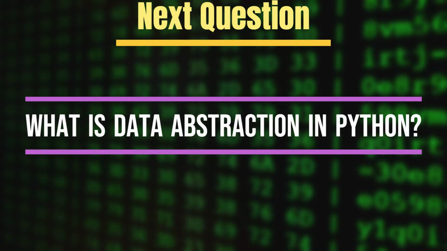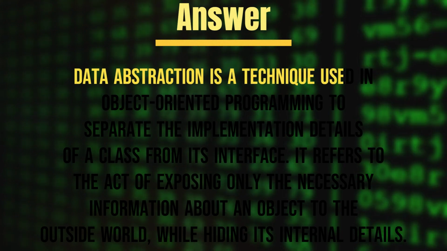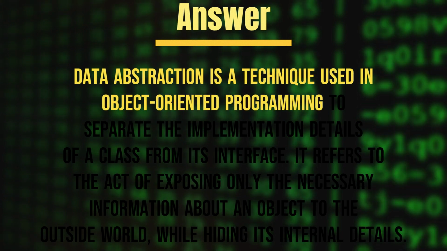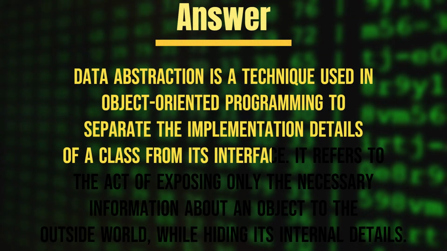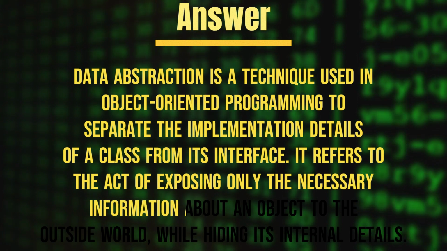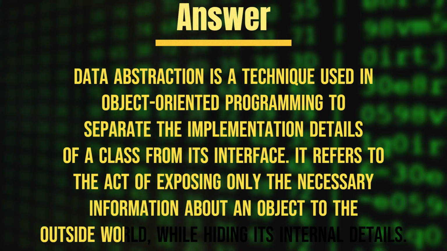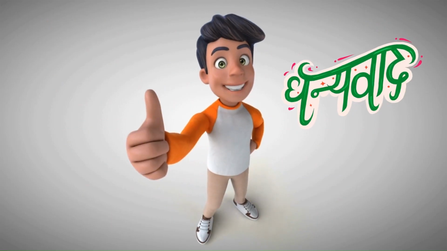Next question, what is data abstraction in Python? Answer. Data abstraction is a technique used in object-oriented programming to separate the implementation details of a class from its interface. It refers to the act of exposing only the necessary information about an object to the outside world, while hiding its internal details.